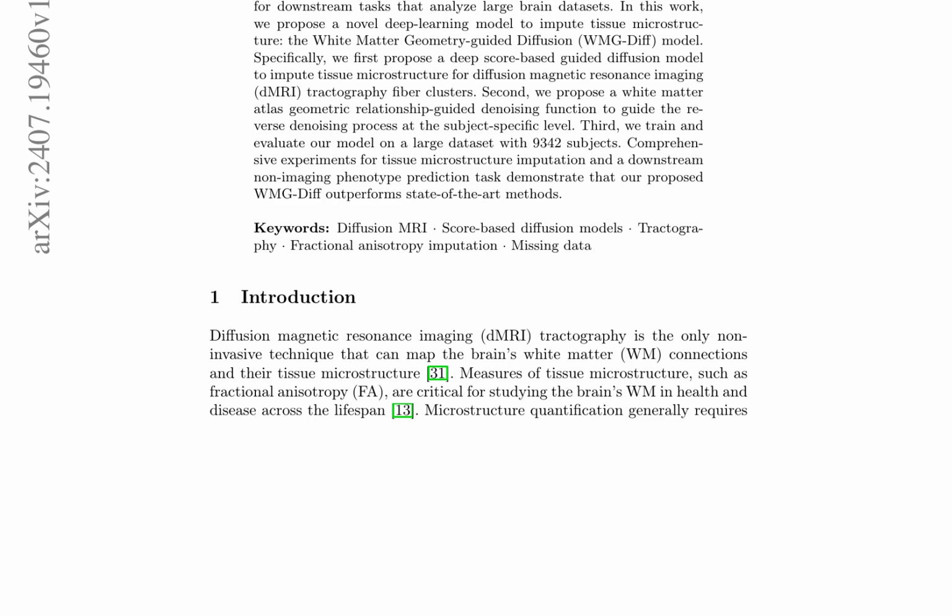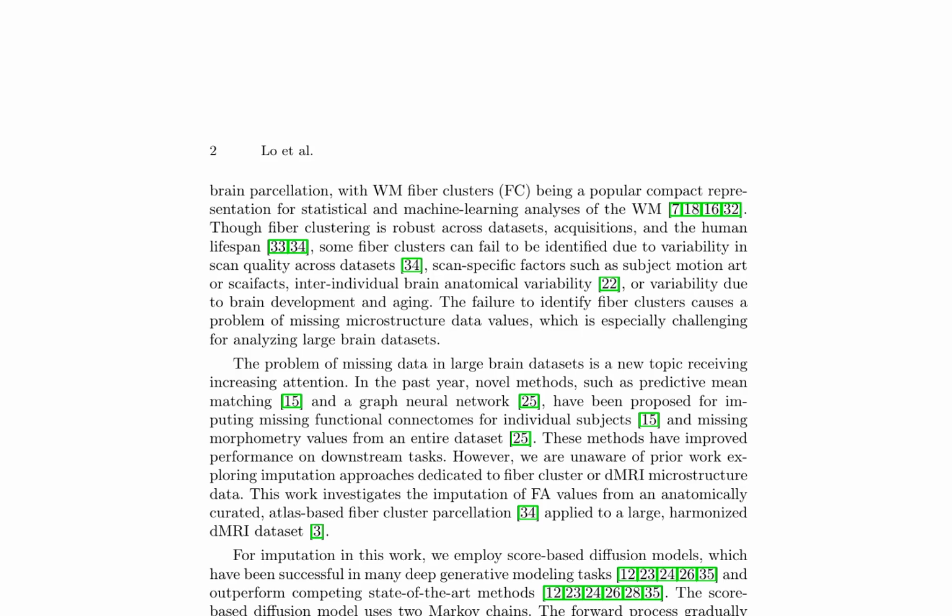The authors propose the use of score-based diffusion models, which have been successful in various deep generative modeling tasks, and extend this model by leveraging information about white matter fiber cluster geometry to define a guided denoising function. This novel approach replaces a random data reverse diffusion process with a geometry-guided reverse diffusion process, improving performance on downstream tasks such as non-imaging phenotype prediction.